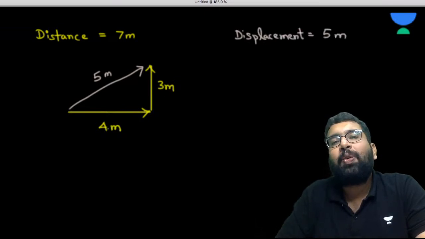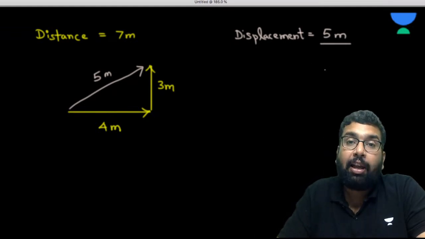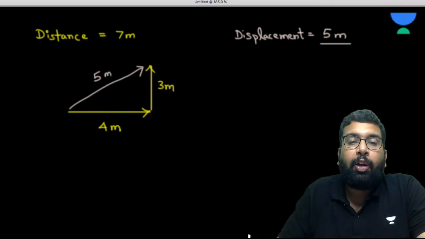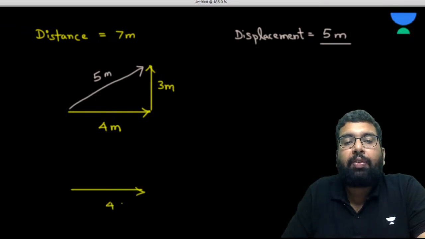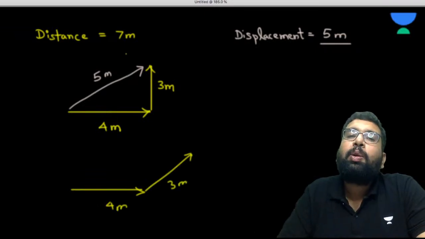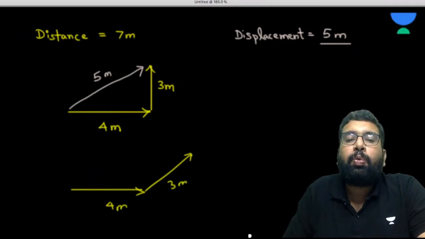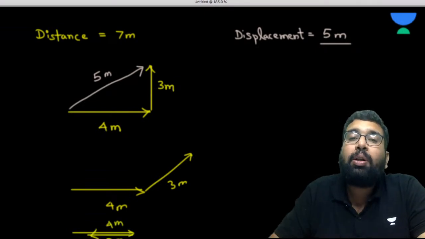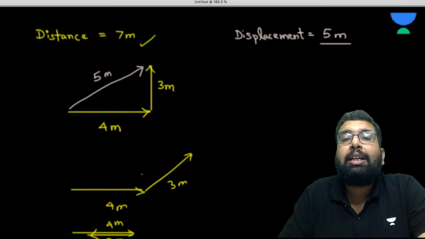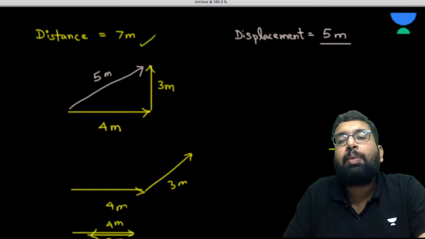When two vectors, 4 and 3, are added, you are getting the summation as 5. Now similarly, you move 4 here, and afterwards you move 3 in this direction. Still, your distance is going to be 7. You move 4 meter this way, and then you come back 3 meter this way. Still, your distance is going to be 7. But in each of the cases, displacement will be different.